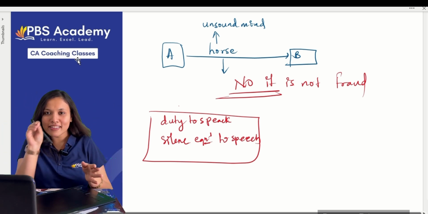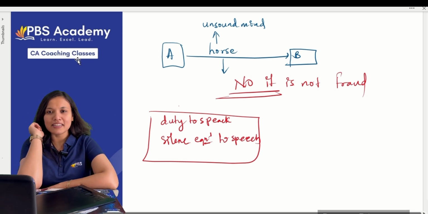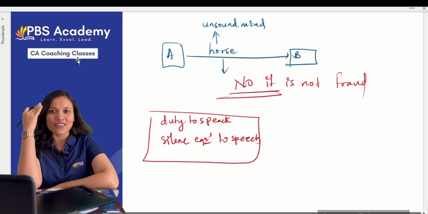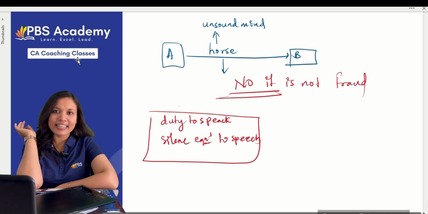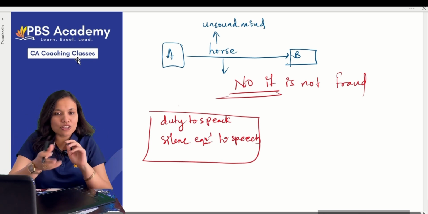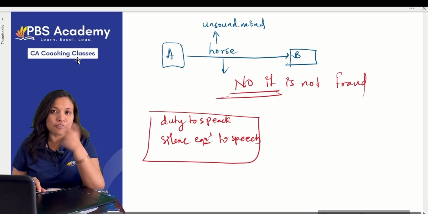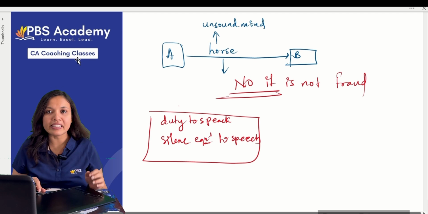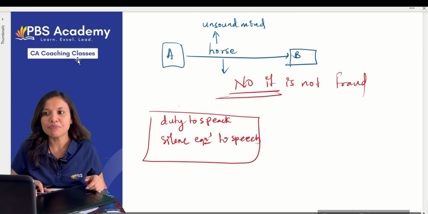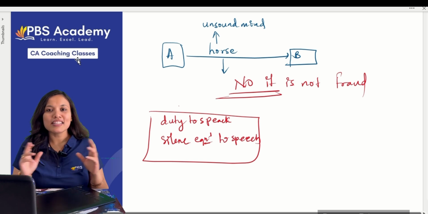If there is any hole in the dress somewhere, and the shopkeeper sees it but he's not telling you anything, he's waiting, let the buyer purchase it. He will keep quiet. He's not telling anything. You negligently just took the dress and went. Now, can you go to the shopkeeper and say it is fraud? You have given me the dress fraudulently, you have to refund me the full money. Can you say so? No, because what is the rule here?